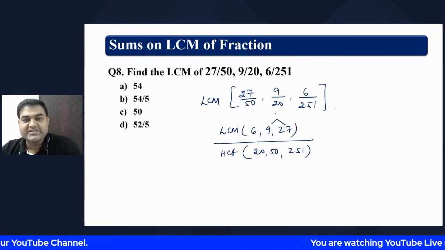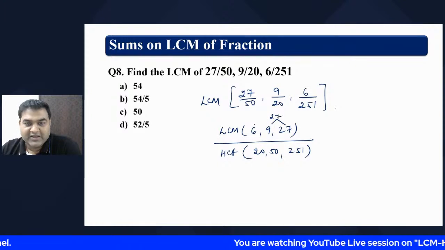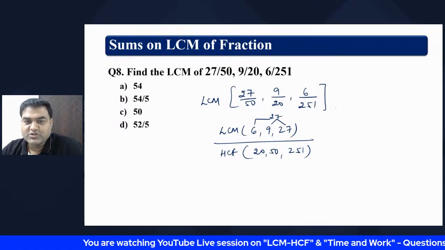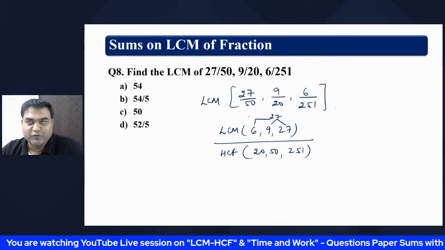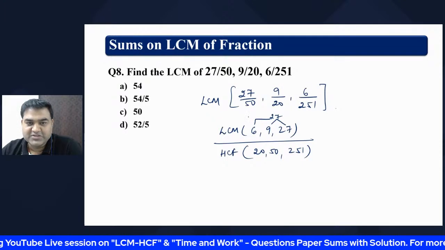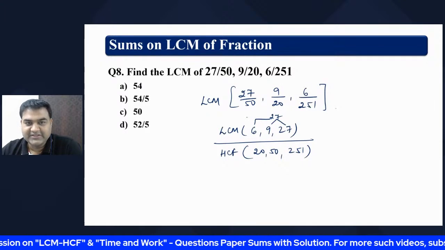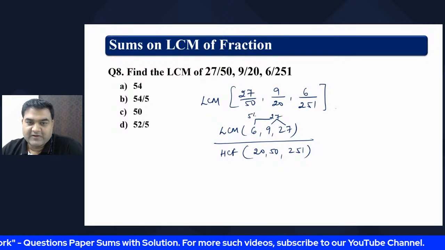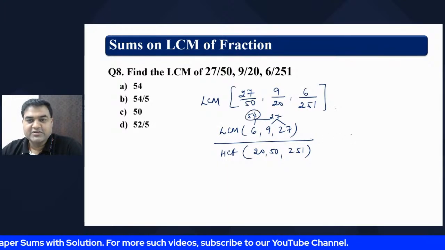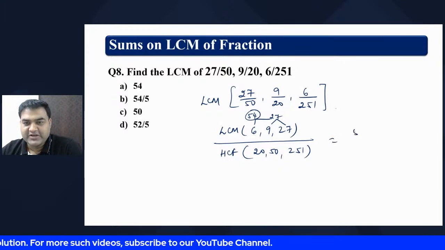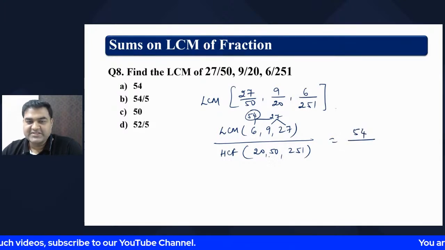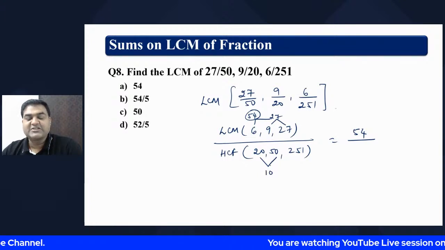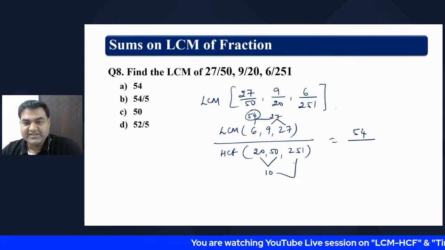Now, what is the LCM? 9 3s are 27, and these two cannot be divided, so go for multiplication by 2. So 54. Whether 54 comes? 9 6s are 54, isn't it? So the LCM of the numerators is 54, and what is the HCF of the denominators? Between these two, 10 is common, isn't it?